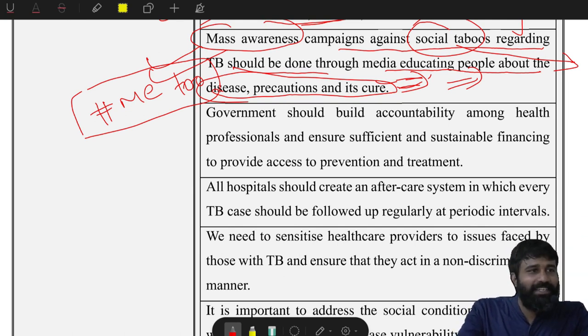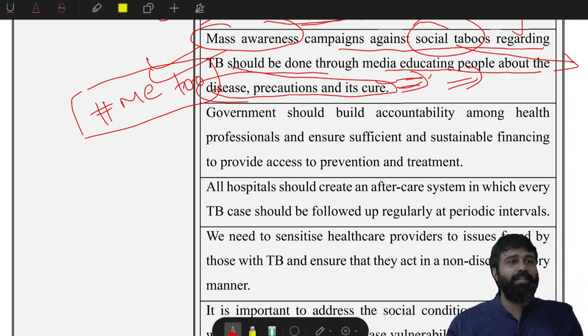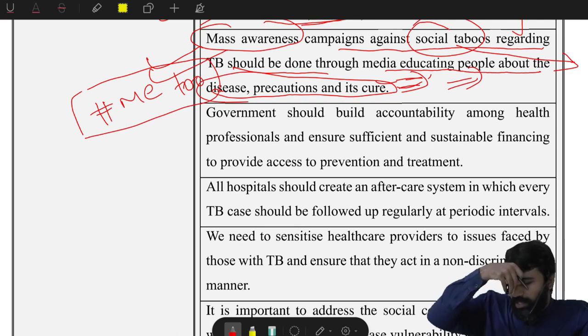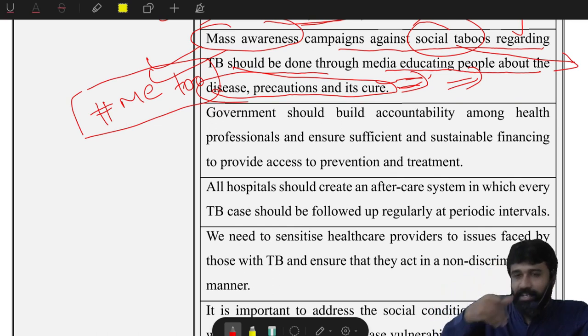When they are throwing dust from their balcony, the surrounding people come out from their balconies and clap at them. They will felicitate also. One more awareness campaign is like Munnabhai.